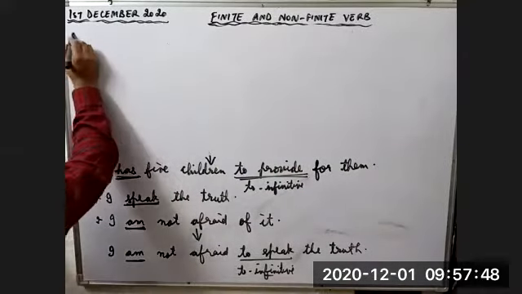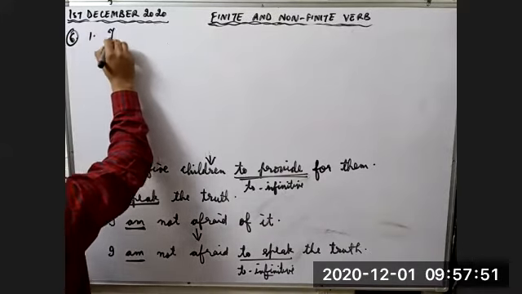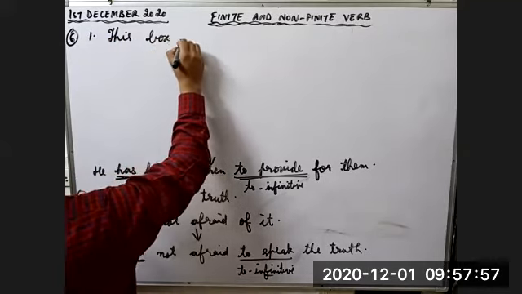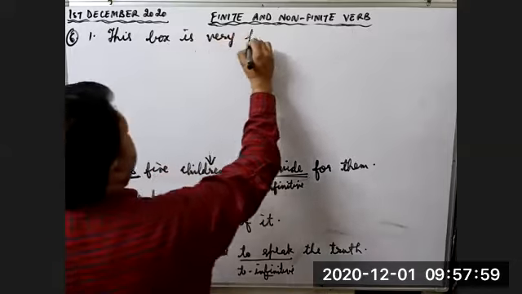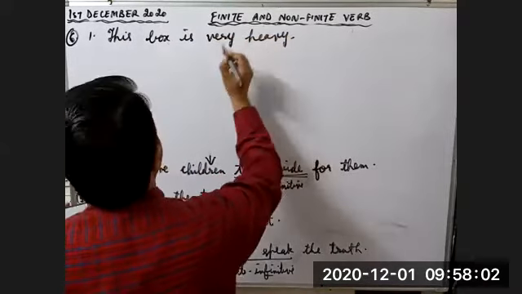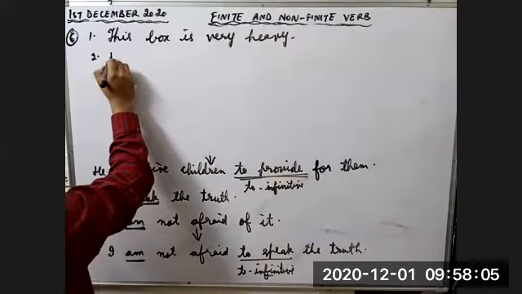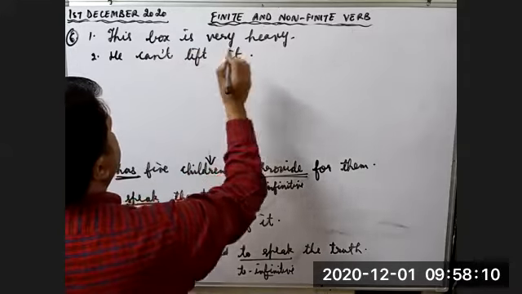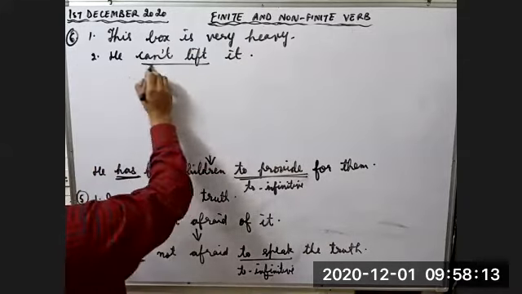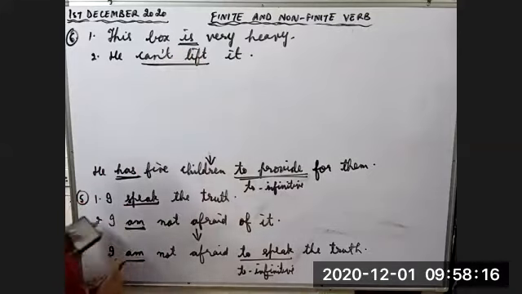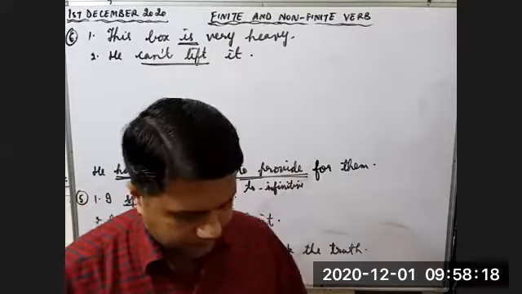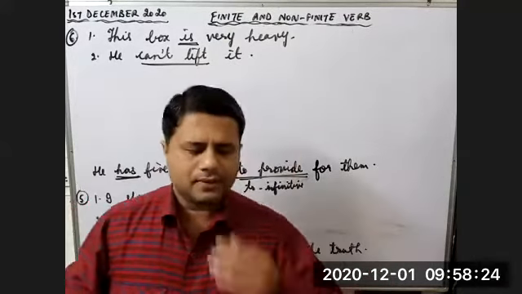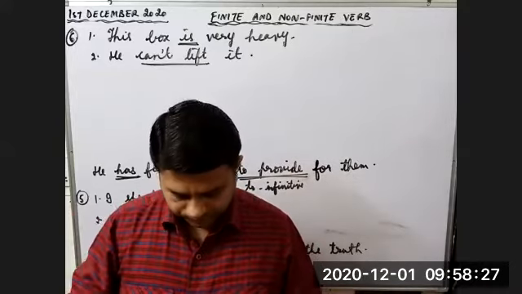This box is very heavy. Second sentence, he can't lift it. Now here is and can't lift are tense elements. It means these are two simple sentences. Can we change it into one complex sentence? Yes, sir.